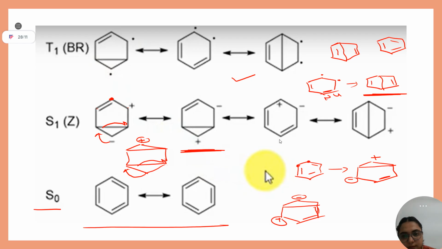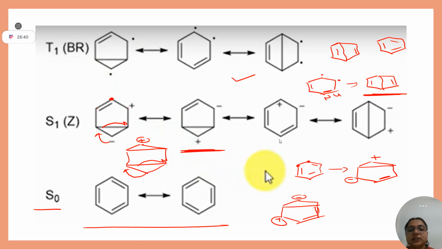Ma'am, this kind of question will come in exam. Which type of question will come in exam? We will discuss now after this slide. Now you just tell me, can you write any resonating form? How I am going from one resonating form to other resonating form? Clear na? Ma'am, what does it mean? The biradical. Yeah, biradical, exactly. And second one is the zwitterionic form.